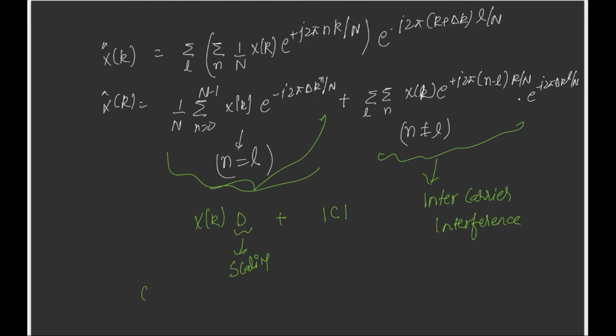which represents distortion. So CFO introduces distortion and inter-carrier interference, and ICI is more dangerous. Okay, if you want, we can calculate D by some 1 upon n summation n equals 0 to n minus 1, this phase term. This is just a phase term, so it does not change the power of the signal. So this is not the thing which we should worry about more. We should worry more about ICI.